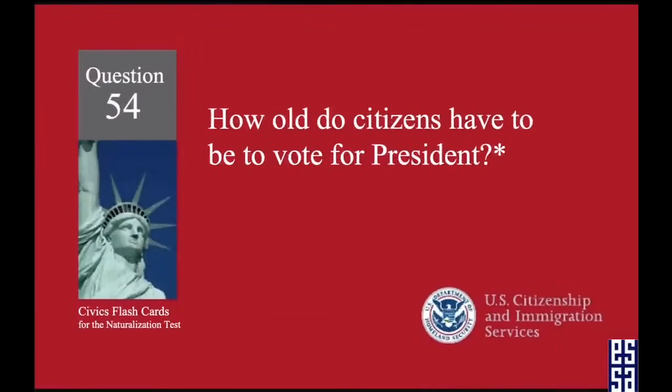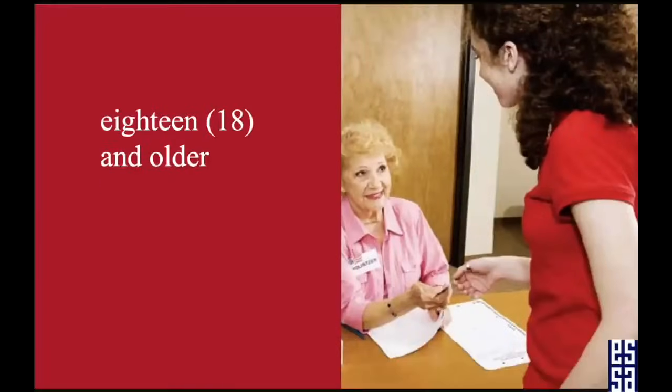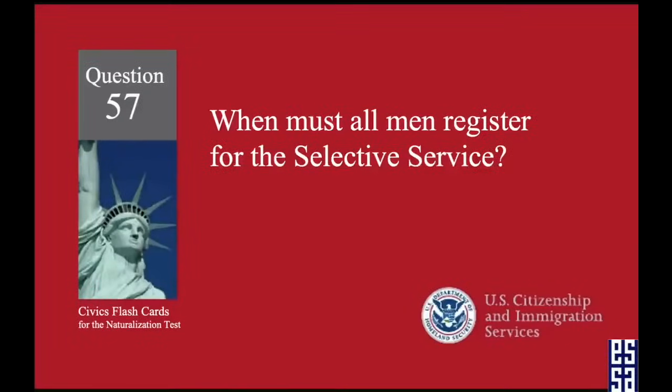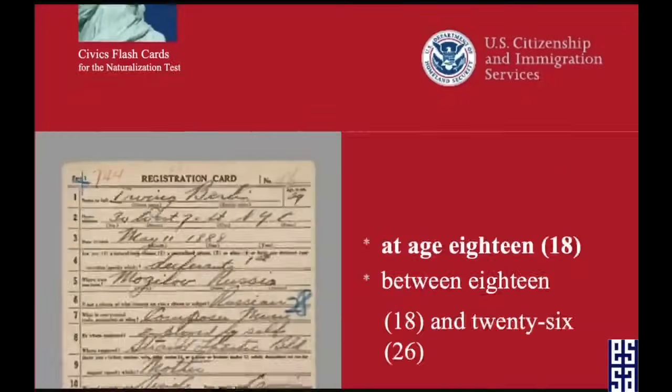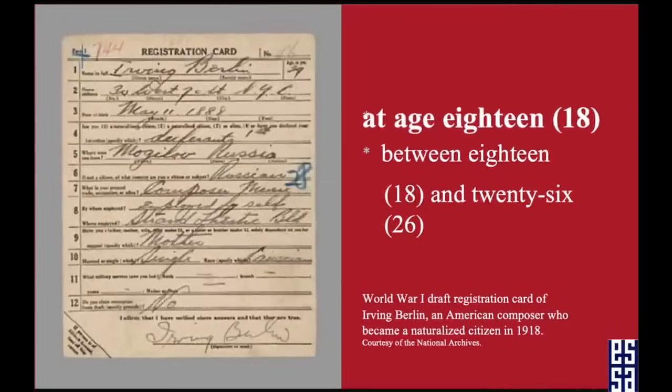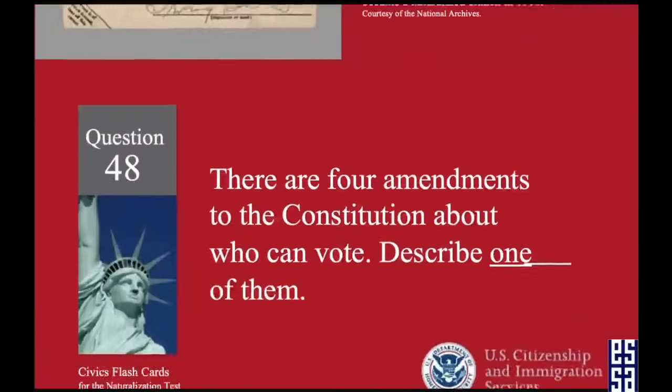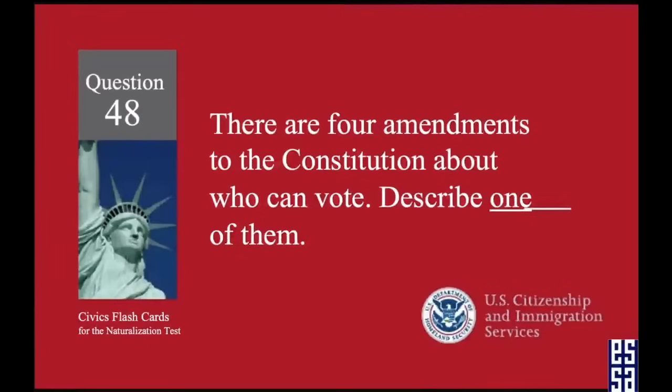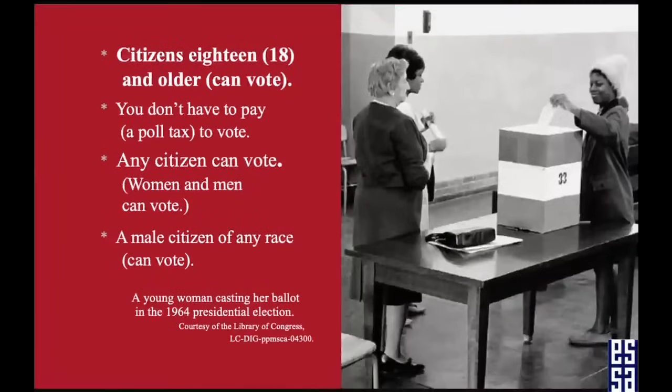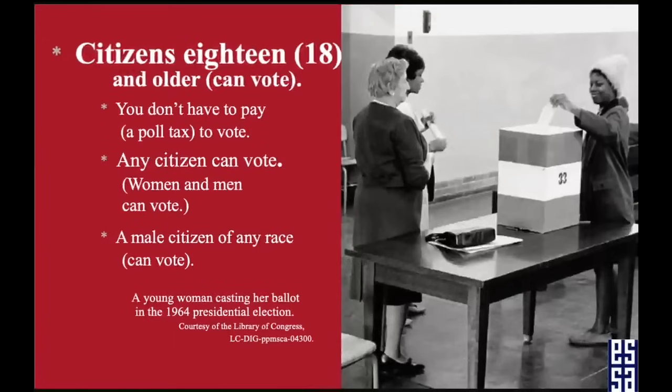How old do citizens have to be to vote for president? 18 and older. When must all men register for the Selective Service? At age 18. There are 4 amendments to the Constitution about who can vote. Describe one of them. Citizens 18 and older can vote.